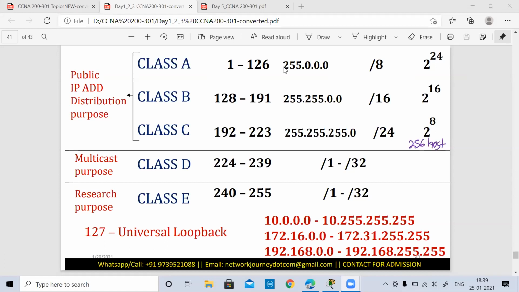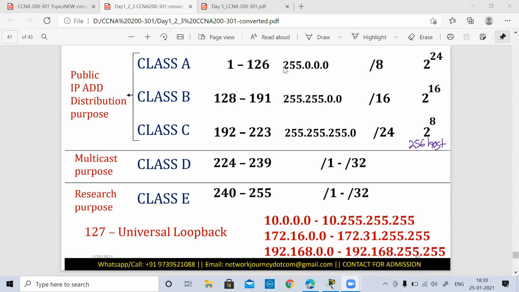There was an issue with classful addressing. If I assign somebody a class A address, I get 2 raised to 24 hosts per subnet. However, if my requirement is only 100 or 200 hosts, there is wastage of IP addresses.